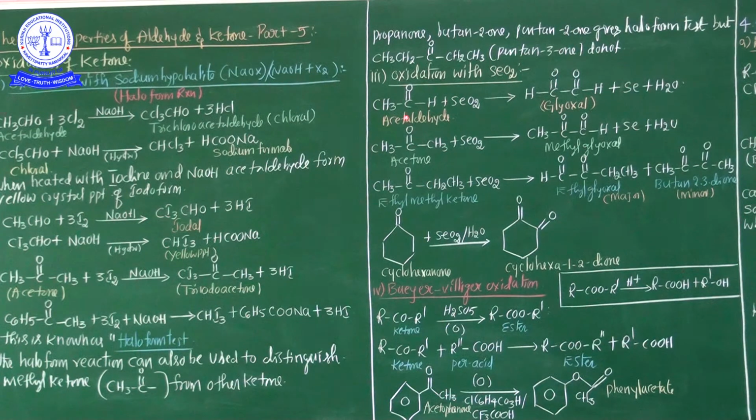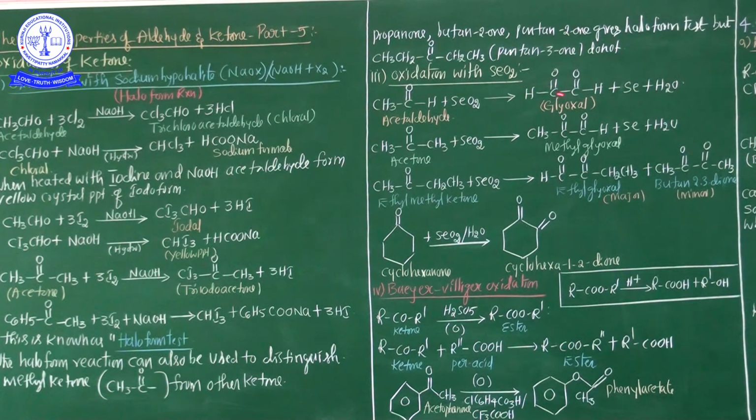So see here, this is acetaldehyde. Here in acetaldehyde, the alkyl group is a methyl group. So especially in this chemical reaction, the important point is that the methyl or methylene group of the carbonyl compound is treated with selenium dioxide. Now see here, acetaldehyde treated with selenium dioxide gives glyoxal.